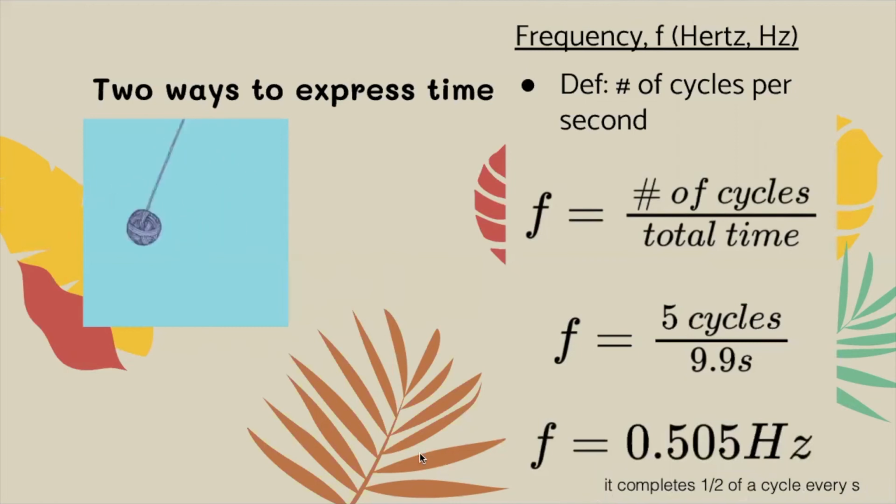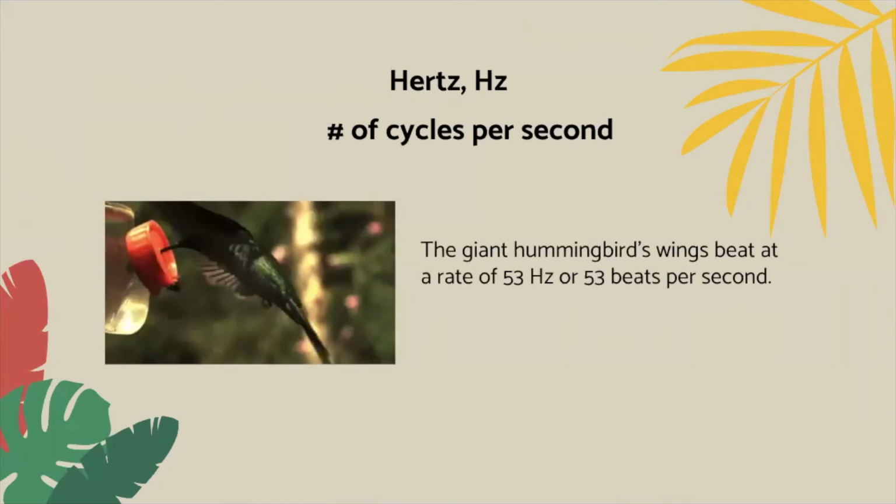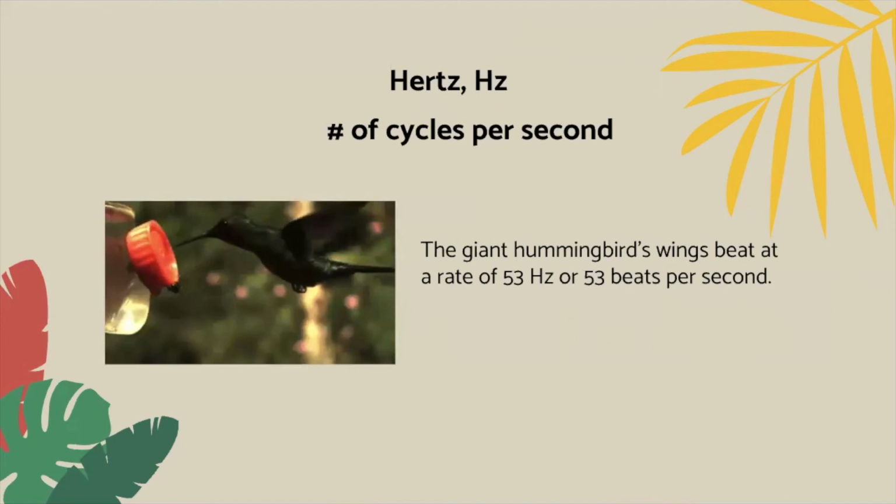So when you think hertz, hertz as a unit has a really specific meaning. It tells you how many cycles get done in 1 second. Now, usually when we use hertz, we're talking about things that move really quickly, like a hummingbird's wings. This is super slowed down because hummingbird wings are at about 50 something times per second. So a hertz means that this completes 53 cycles, 53 complete wing beats per second.